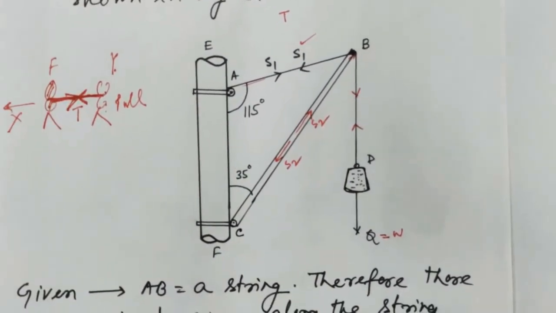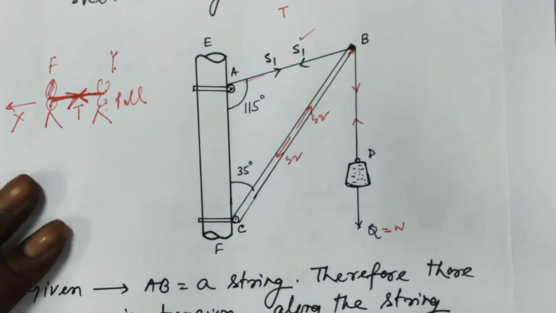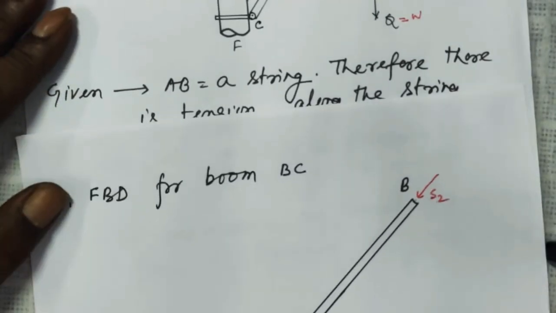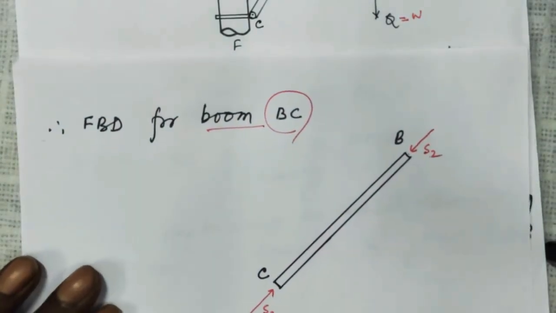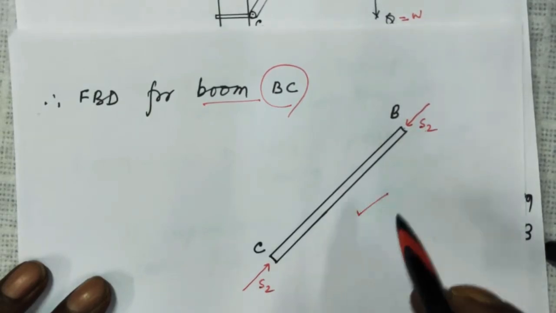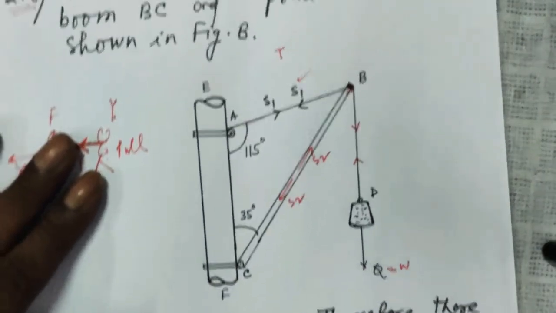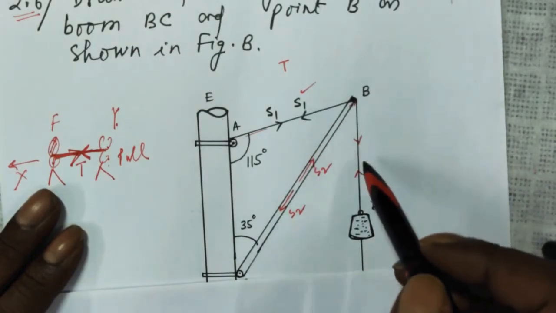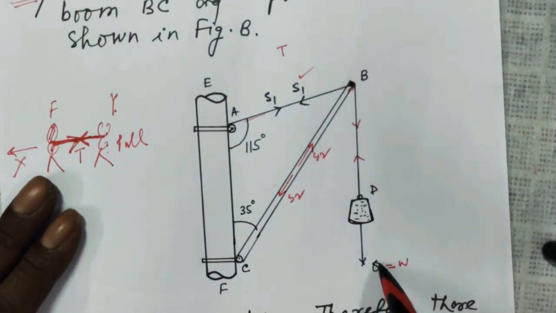So once we know this, let us come to the free body diagram of the prismatic bar at the point B. So I am considering first the prismatic bar, and the free body diagram of the boom, that is BC. I have shown here. I just explained S2. So this is the free body diagram for the boom. Now for the point B, there are three forces: S1, S2, and the weight W.